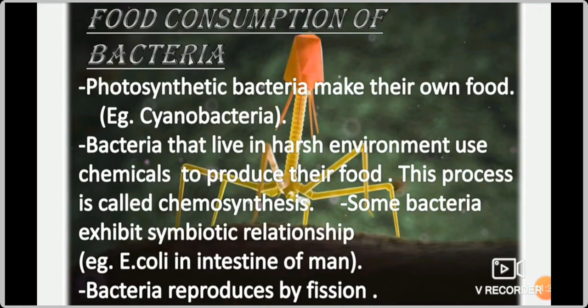Then when we see about the reproduction of bacteria, bacteria reproduces by fission method. Fission means division, dividing. Here two types of fission are there: binary fission and multiple fission. Binary means one bacterium divides into two, and that divides into two again. It divides into many means it is multiple fission. So this is about reproduction. That's all about bacteria.